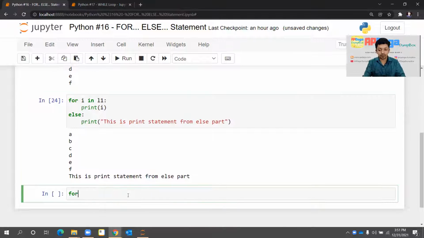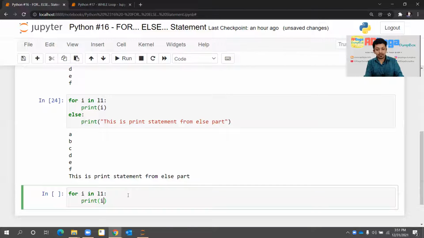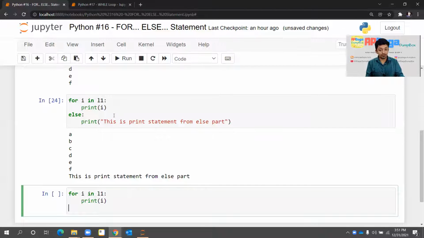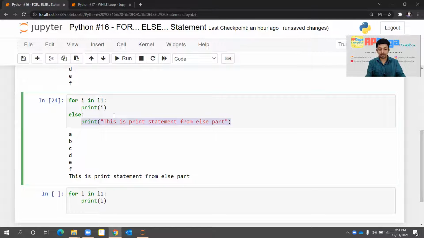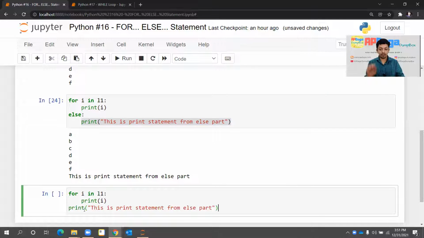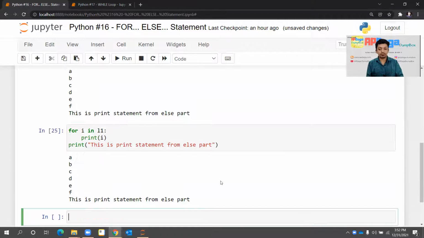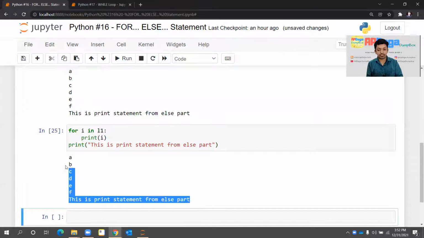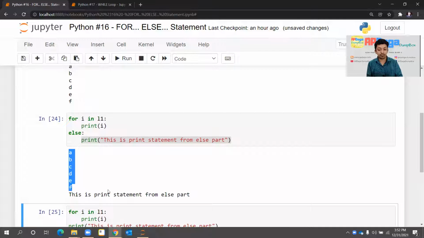So let's try that. For I in L1, print I, and just below the for loop, not within the for loop, I'll write this statement as it is. Look at the indentation. The print statement does not start like this. If I write something like this, that means this print statement is within the for loop. But when I write it like this, it is outside the for loop, just below it. If I execute this, you can see the output is exactly similar to what we got in the else statement. Then what is the difference?